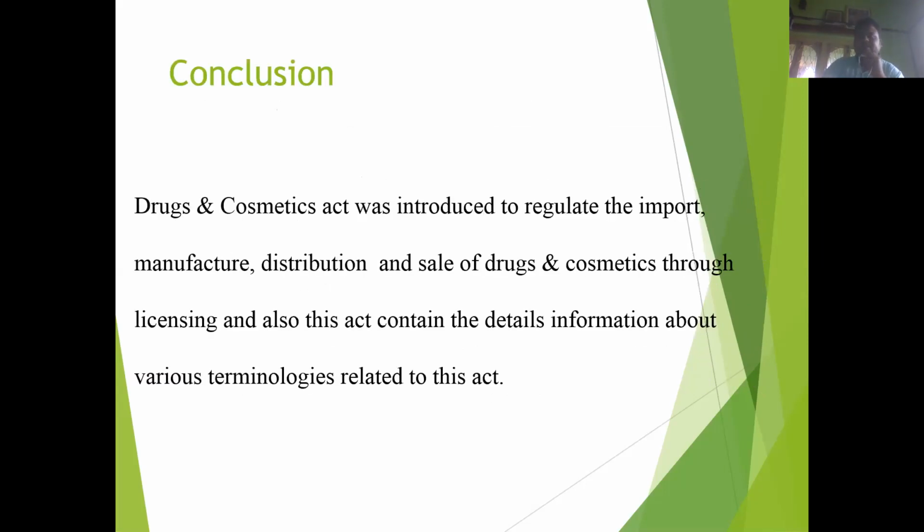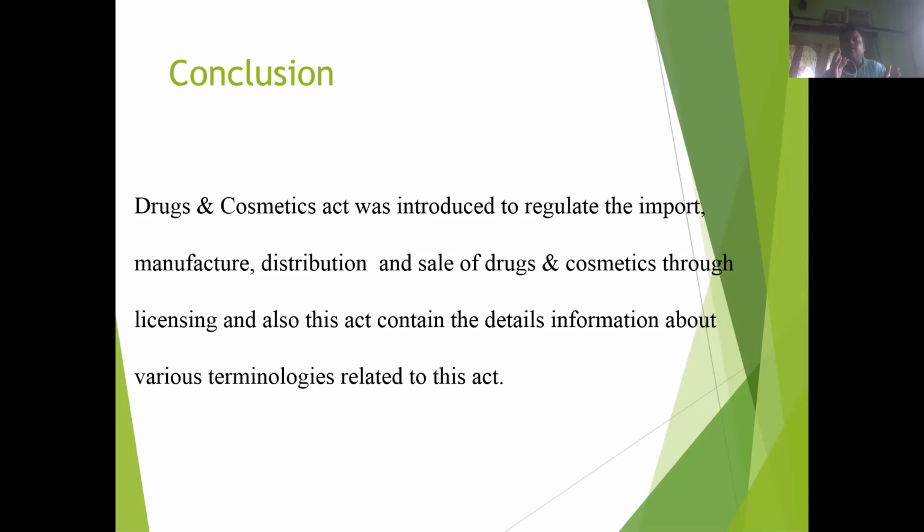Now come to the conclusion of today's topic. So today we can know about the origin of the Drug and Cosmetic Act, the brief history of the Drug and Cosmetic Act and the objective of passing the Drug and Cosmetic Act, and know some terminologies, some definitions related to this Drugs and Cosmetics Act.